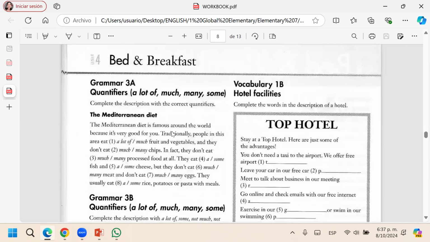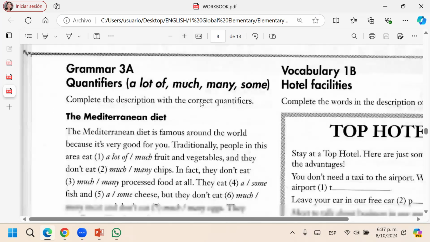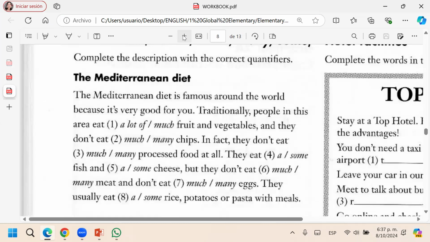I have another. Do you remember that we were doing the Mediterranean diet? Remember? Last week, we did the Mediterranean diet. And we chose the correct option. Let's do it again. Alejandra, can you read until chips? Read the first part. Let's see if you remember. Tell me the first.